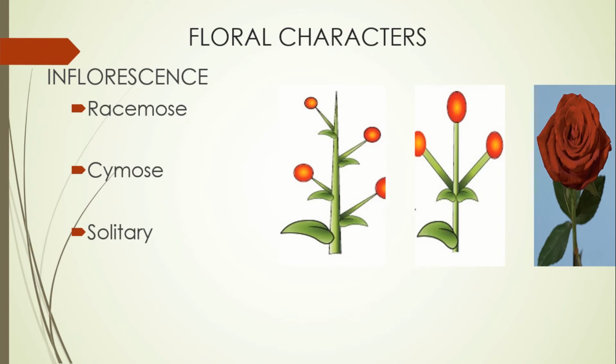In solitary flowers, they have a very large corolla, like this rose, to attract insects. These solitary flowers may be of two forms. One is the terminal flower and the other is the axillary flower. When we talk about terminal flowers, these are flowers that are borne at the apex of the main stem or its branches. In other words, it is called a terminal flower if it is located at the tip of the stem. On the other hand, it is axillary if it is located in the axil of a leaf.